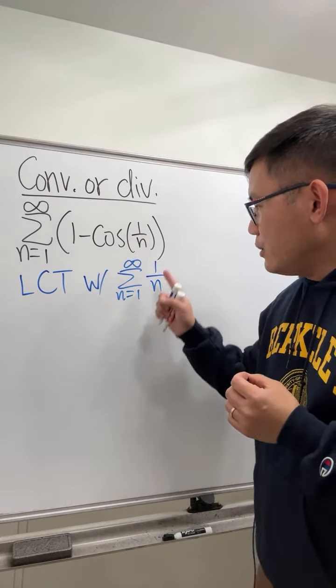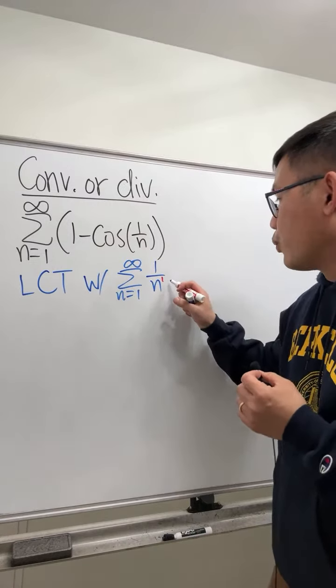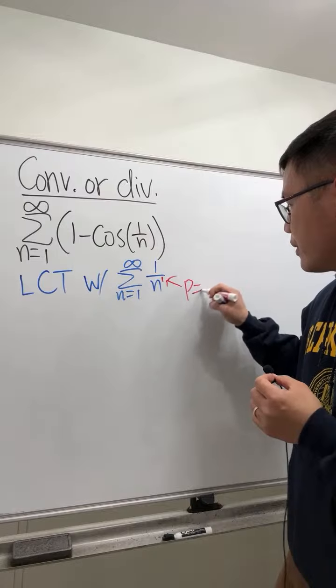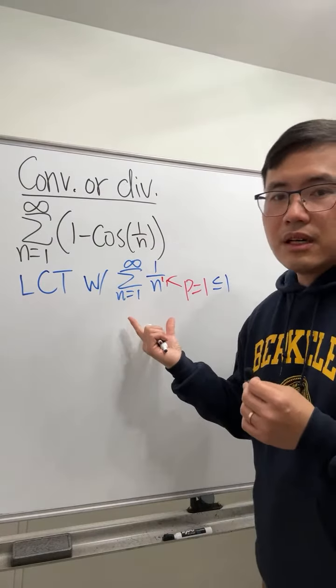Okay, if you take a look right here, this is just the p series when p is equal to 1, which is less than or equal to 1. So what's the conclusion of this series? Converges or diverges?